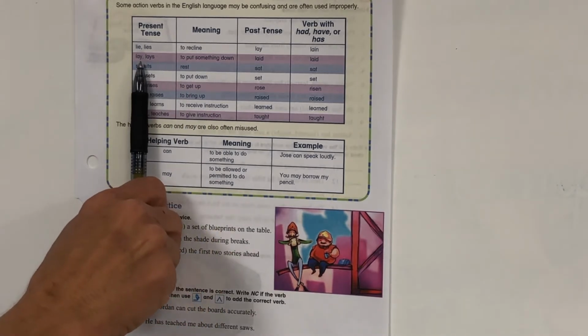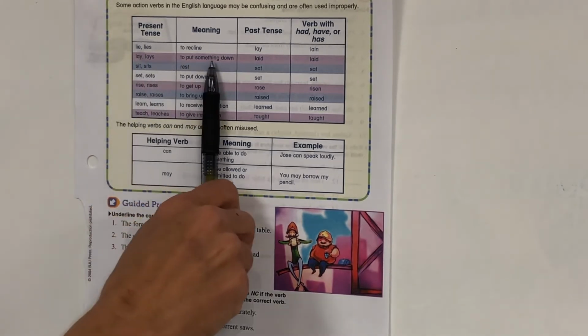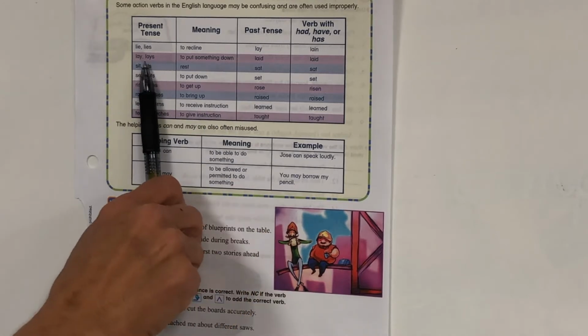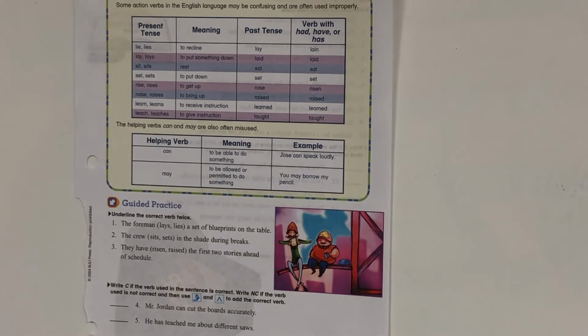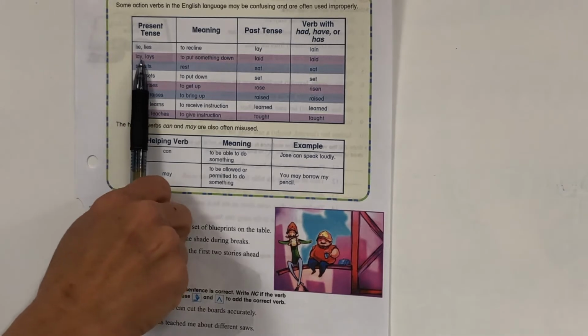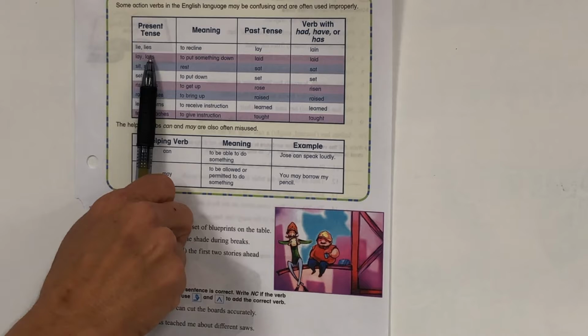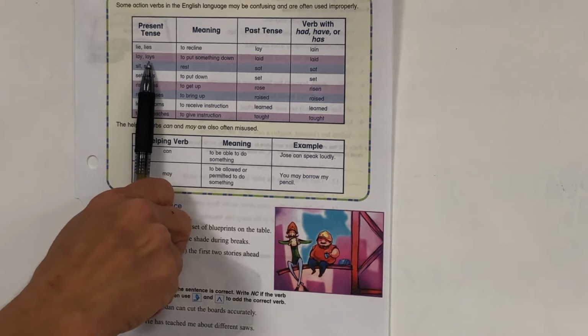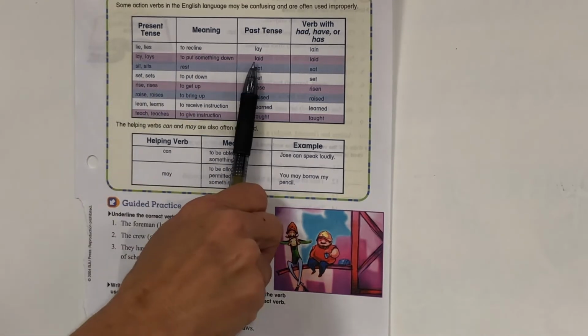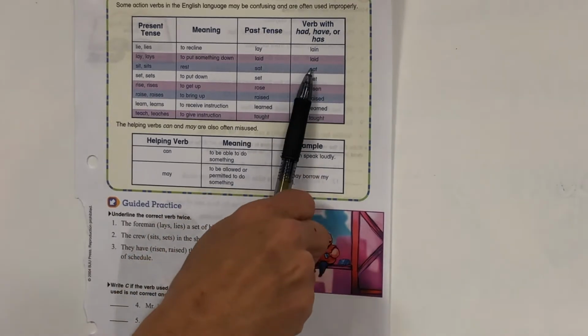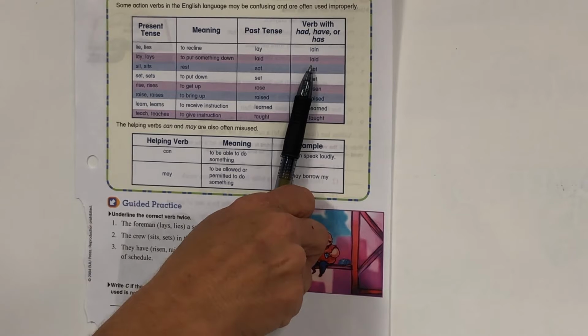The second word is lay, meaning to put something down. So, present tense, she will lay her books on the table. Or, she lays her books on the table. Past tense, she laid her books on the table. Or, it's also laid when you use it with a helping verb: had laid, have laid, or has laid.